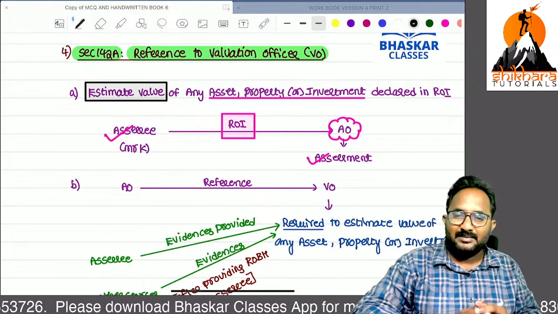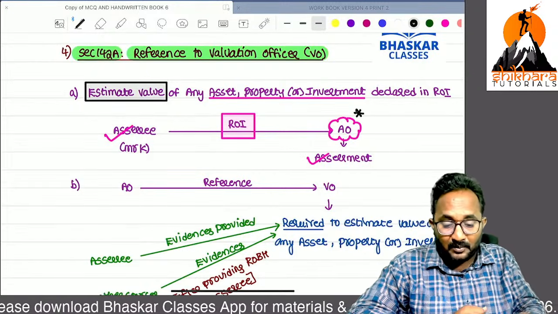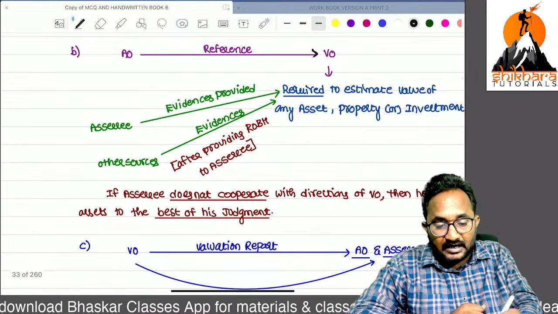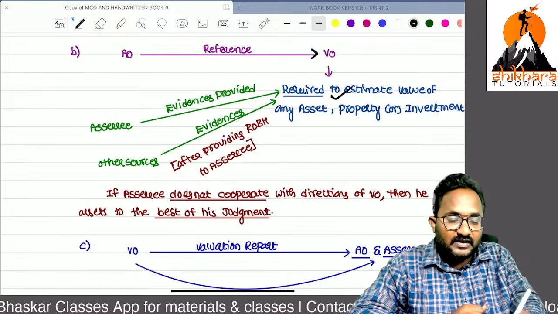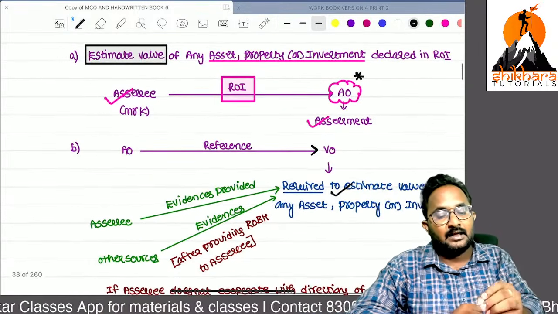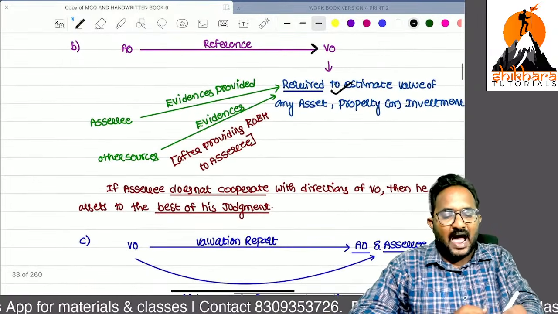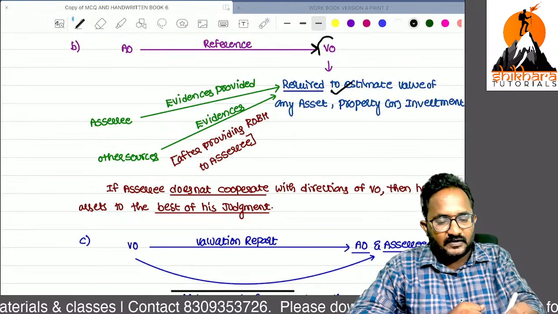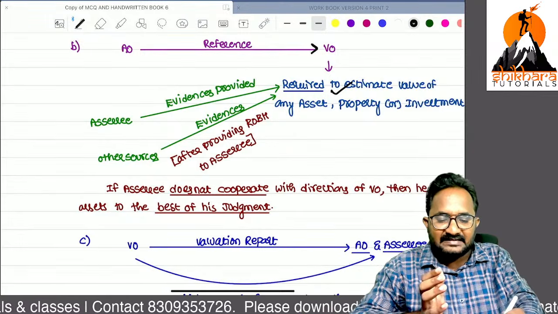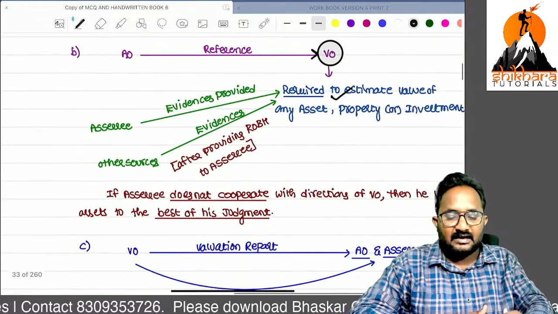Now, can you tell me, is the assessing officer an expert in that valuation? No. AO can give the reference to the valuation officer. Now, the valuation officer is required to estimate the asset, property, investment. Now, the valuation officer is not a god, sir. Remember, the valuation officer is not a god and doesn't have any magic tricks.